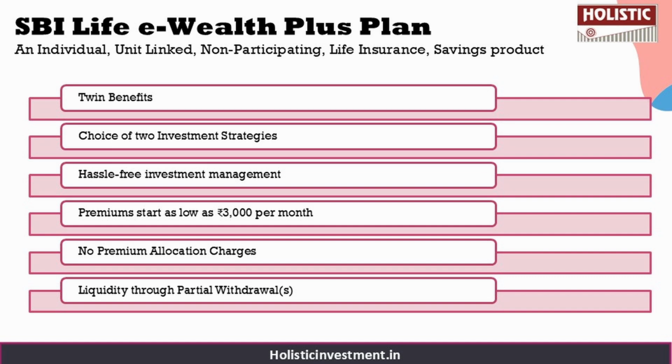You also get hassle free investment management through automatic asset allocation under growth strategy, and your premium starts as low as 3000 rupees per month, and there is no premium allocation charge, thereby enhancing your fund value, and you get liquidity through partial withdrawal from the sixth policy year onwards.